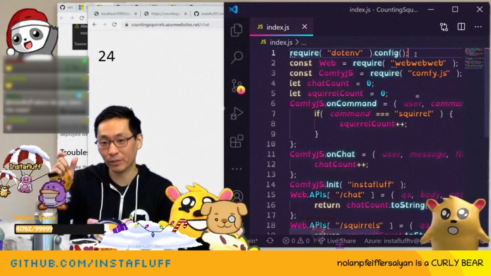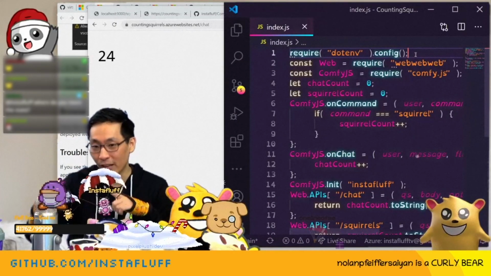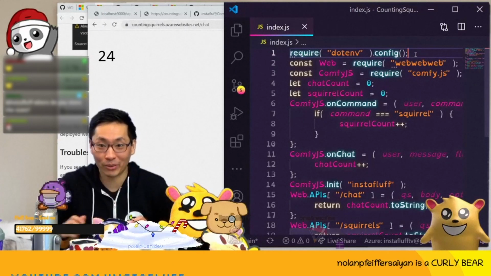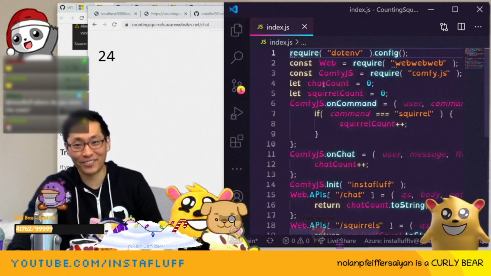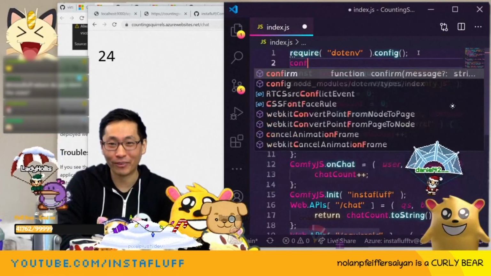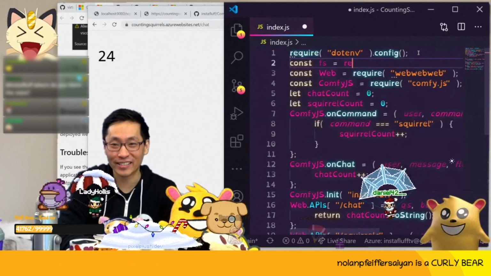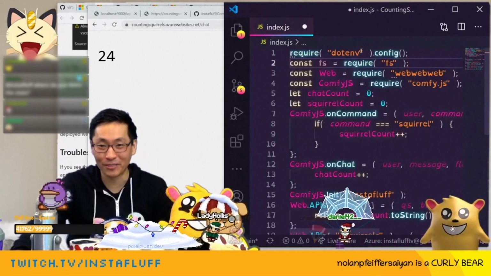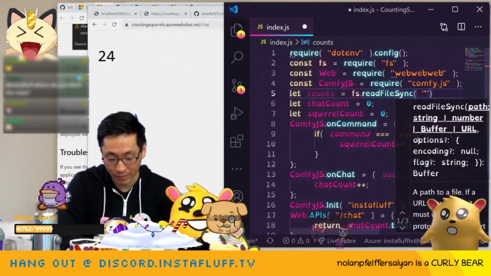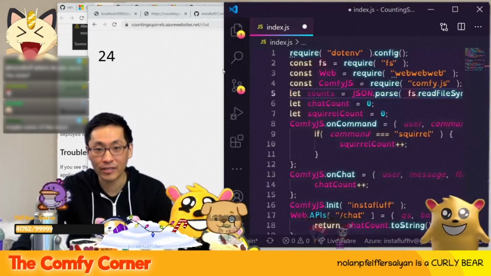All right, I think the next thing we gotta do is save these out to a file. So then we'll actually be able to load the count and then increment it and then save it back. Right now we don't store anything, we just store it in memory. We just have chat count and squirrel count. We'll do const fs equals require fs. That's file service. We want to read file sync, and then we'll be like, okay, we parsed everything.